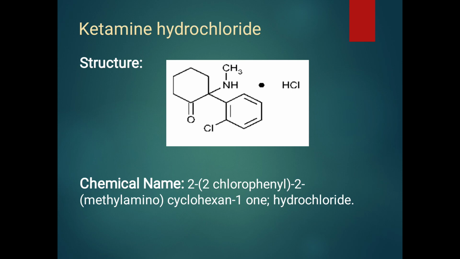The chemical name is 2-(2-chlorophenyl)-2-(methylamino)cyclohexan-1-one hydrochloride. The chlorophenyl group is attached at the second position, that's why it is 2-chlorophenyl, and the methylamino group, NHCH3, is also at the second position.